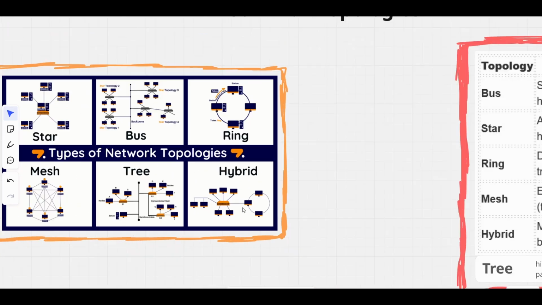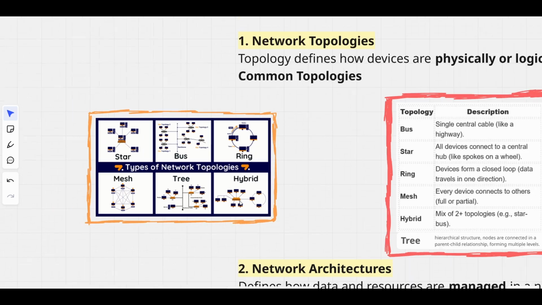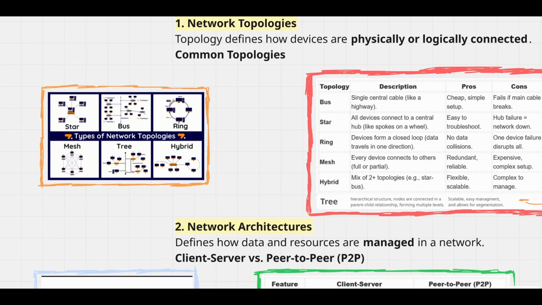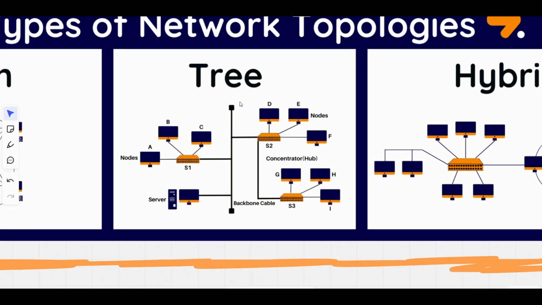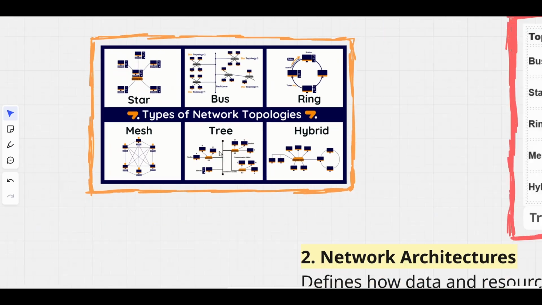Something like that, that is ring plus star. Okay, not bus actually, ring plus star. Tree, or hierarchical structure: nodes are connected in a parent-child relationship forming multiple layers. Nodes, hubs, and server nodes, something like that.